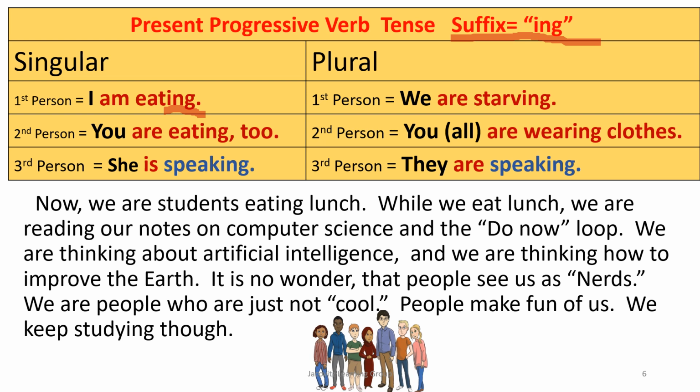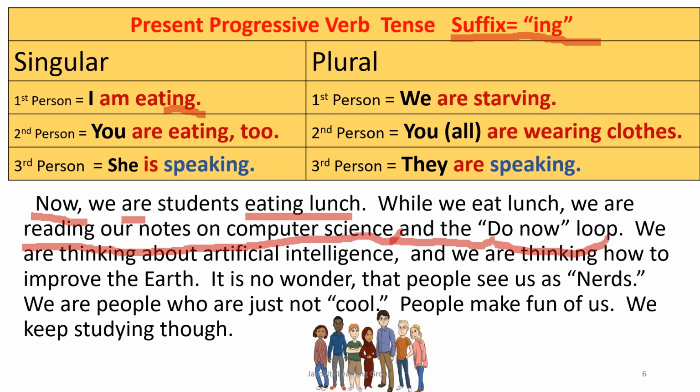Let's read this paragraph. Now, we are students eating lunch. While we eat lunch, we are reading our notes on computer science and the do now loop.